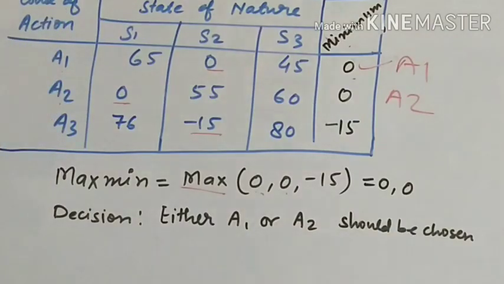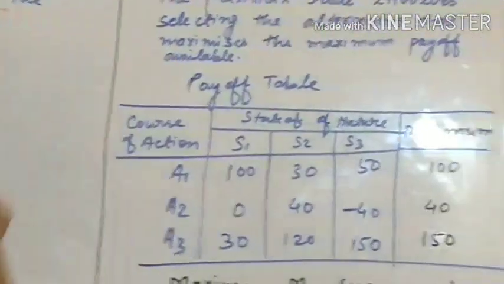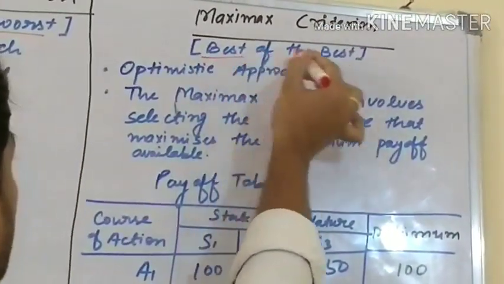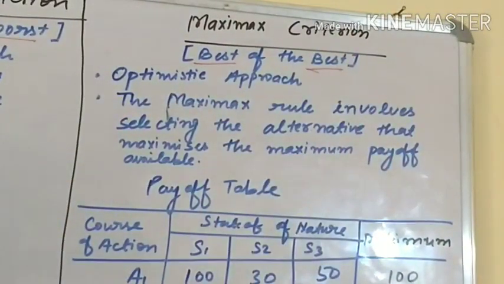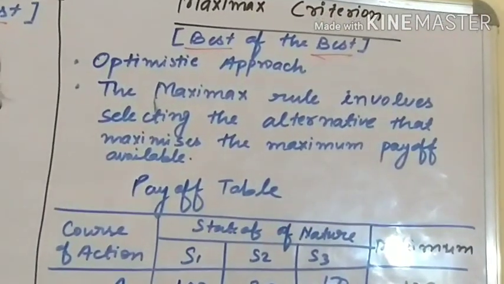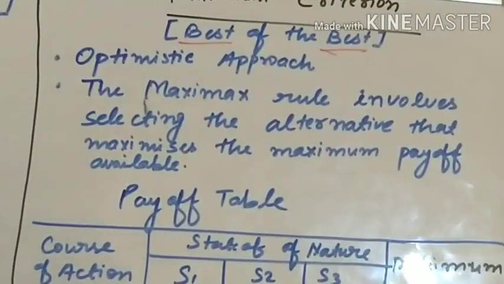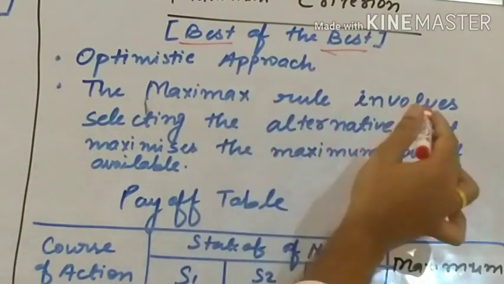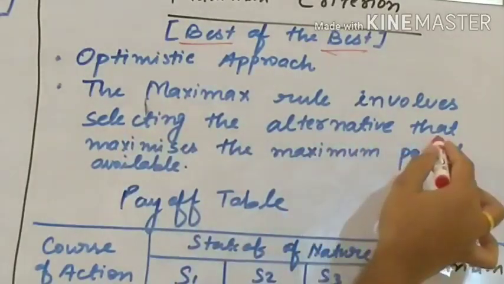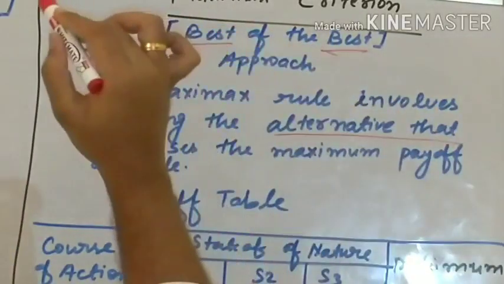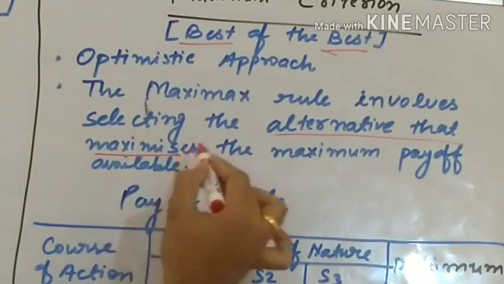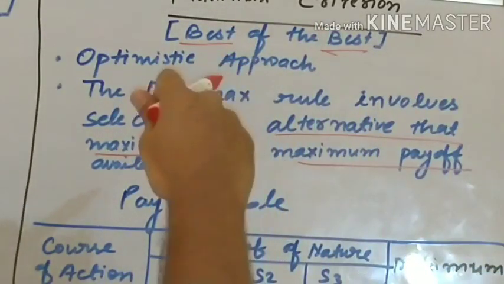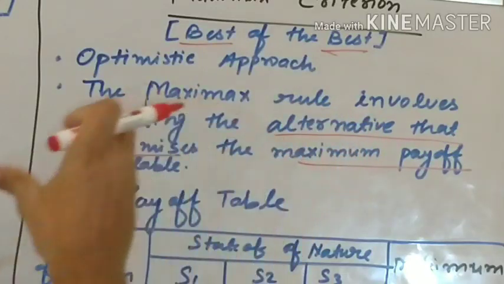Let's see the Maximax criterion. In this, what do we have to do? We have to choose the best of the best. This is an optimistic approach; optimistic means aggressive approach. The Maximax rule involves selecting the alternative that maximizes the maximum payoff. We have maximum payoffs, and we have to choose the maximum among them.